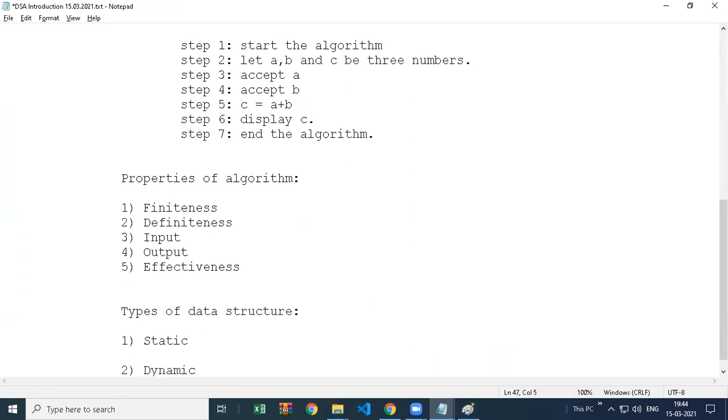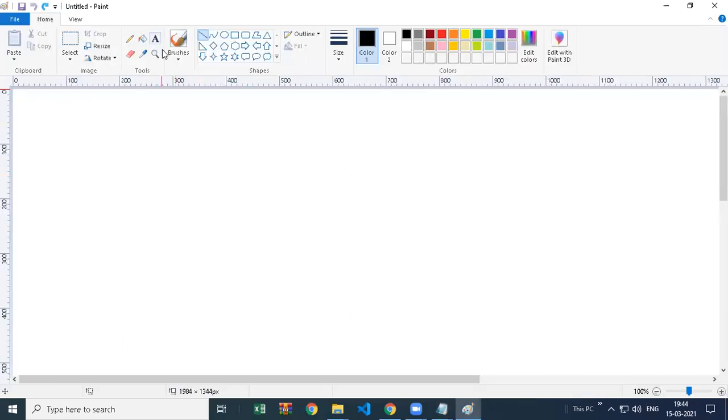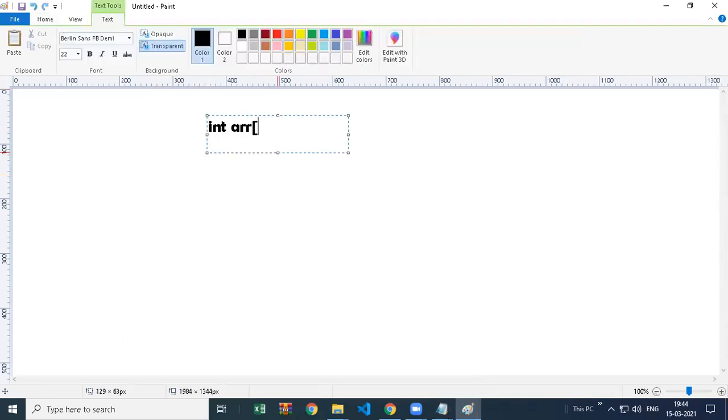Static means which cannot grow or shrink at runtime. For example, you have an array int arr and given size 2, and after that I run the program.